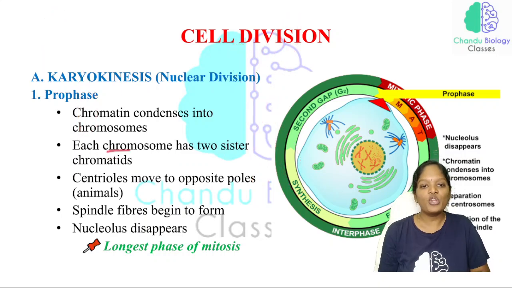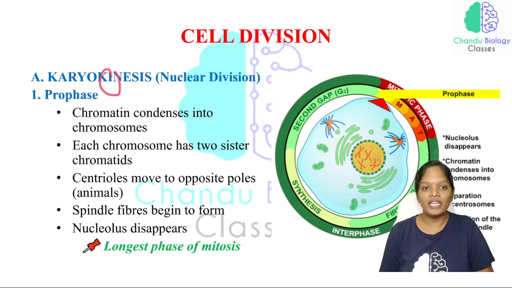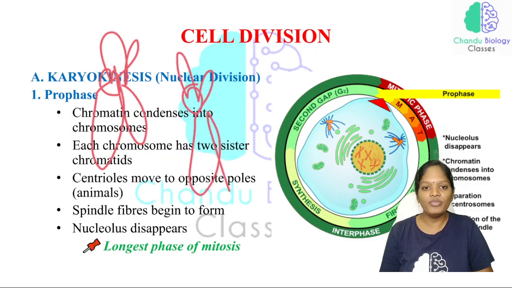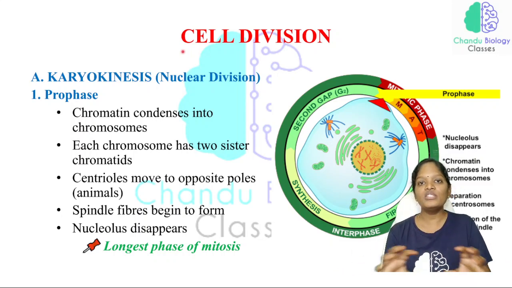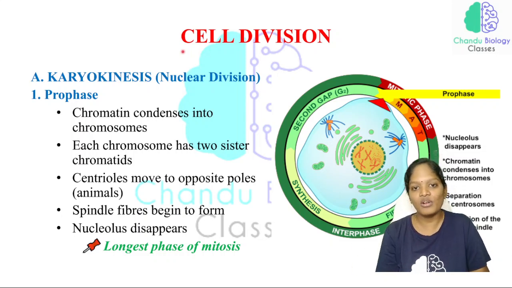Right? So each chromosome has two sister chromatids. If the sister chromatids are present in two different chromosomes, then this is a chromatid and this is a chromatid. We call this particular chromatid a non-sister chromatid. The chromatid which is present in the same chromosome is called a sister chromatid, and the chromatids of two different chromosomes we call non-sister chromatids.